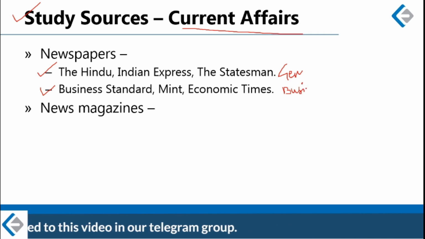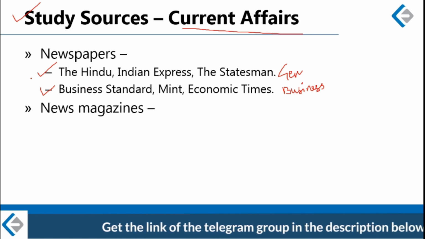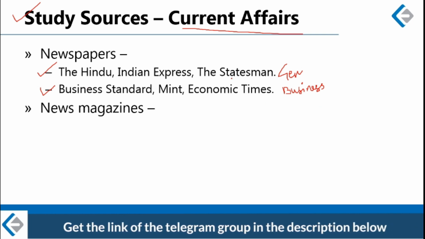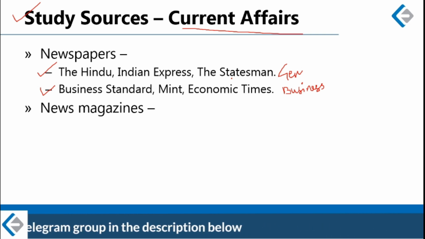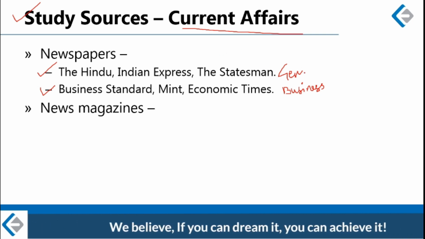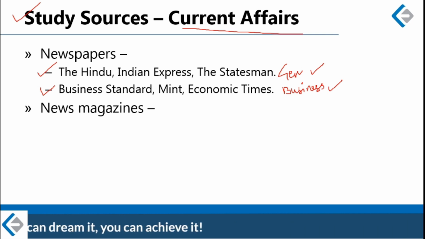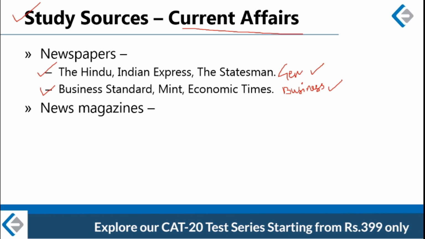I have given 3 recommendations in both categories. The 3 general purpose newspapers are The Hindu, Indian Express and Statesman, and the 3 business newspapers are Business Standard, Mint and Economic Times. In an ideal situation, you should pick up one newspaper from each category and spend almost 40 to 45 minutes on each, which means you should read 2 newspapers daily for almost 1.5 hours to 2 hours.